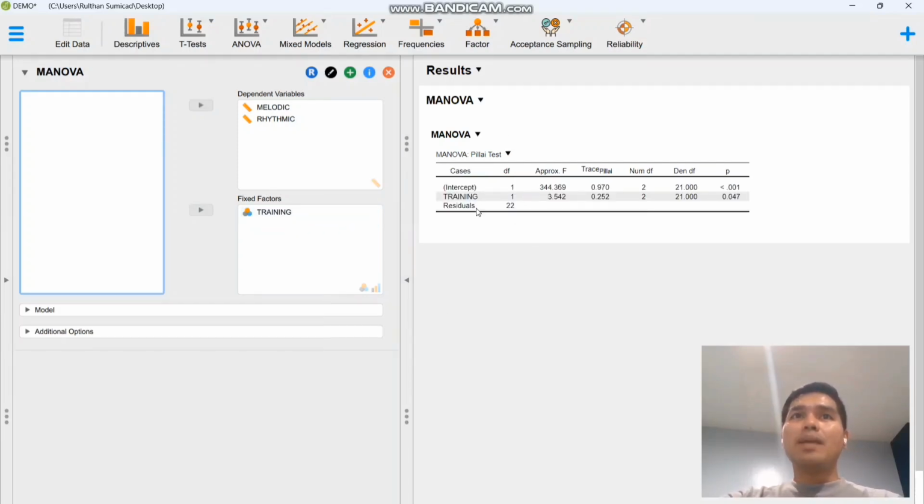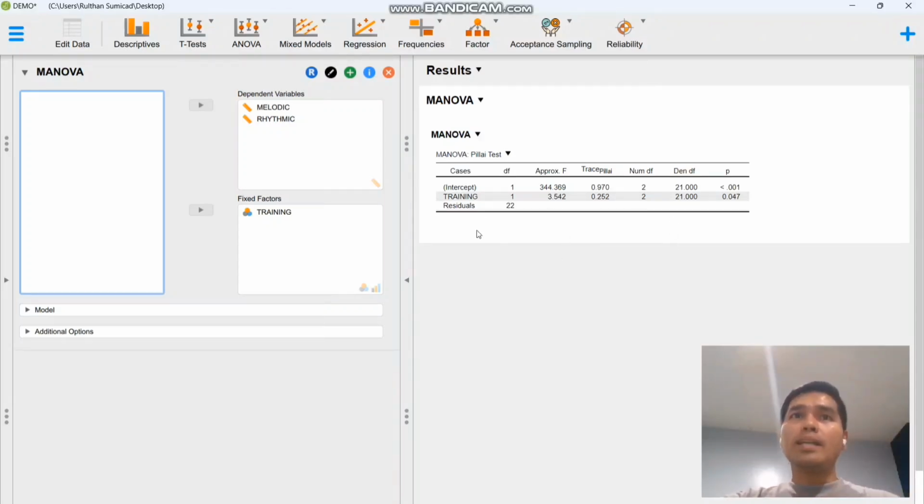The MANCOVA here has a different display of results. By default in our JASP application, Pillai's test was presented, and I already said earlier that perhaps this is because of its robustness when it comes to normality with respect to our data set.